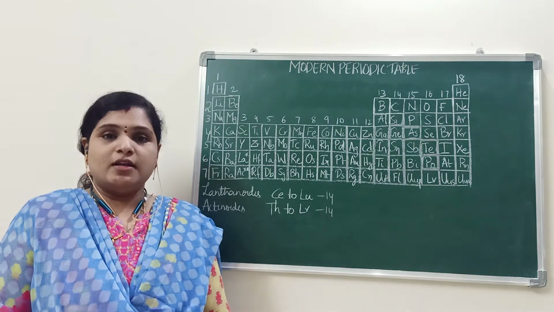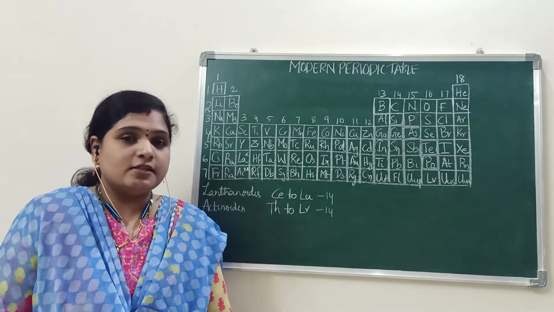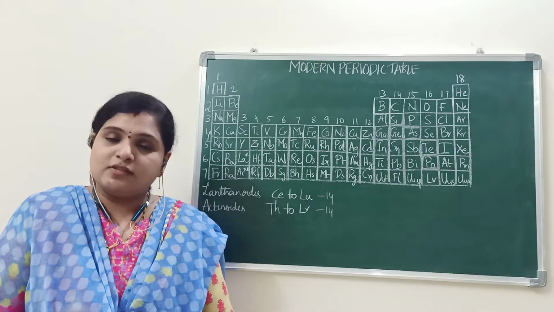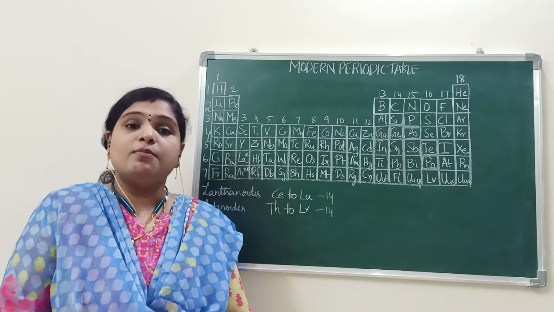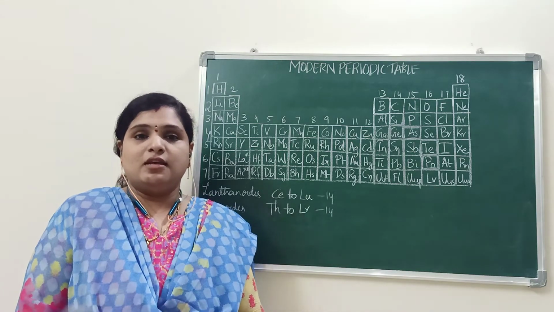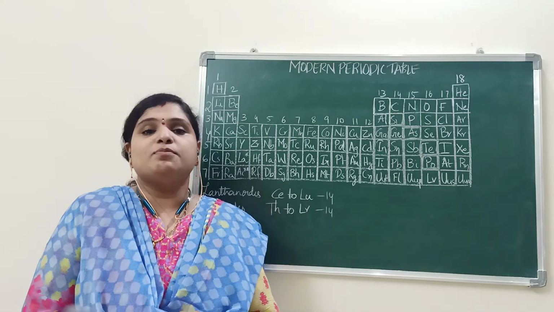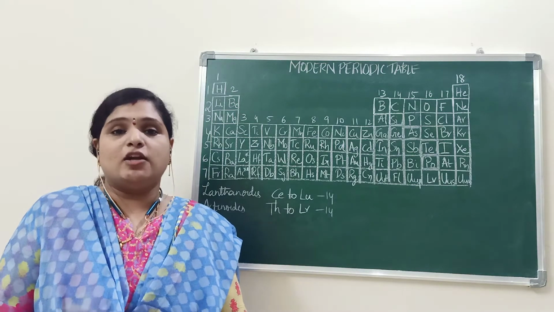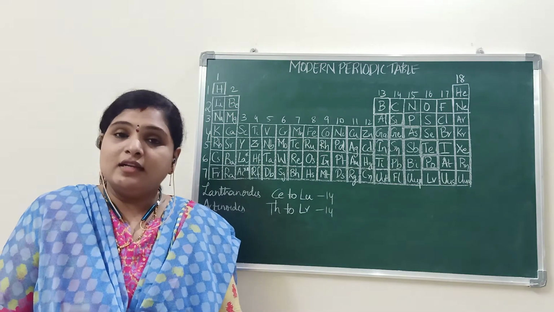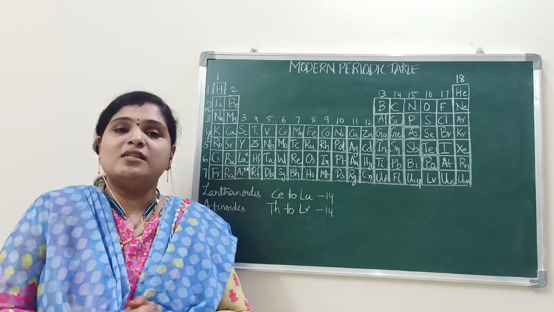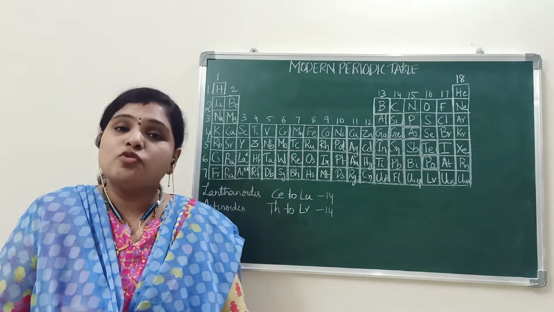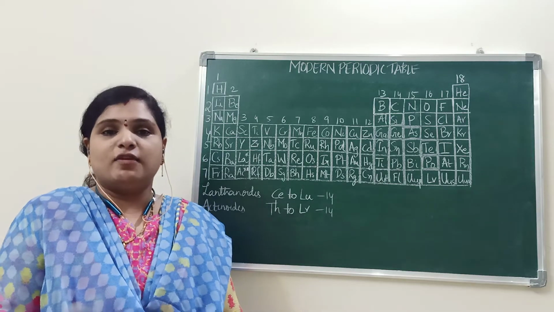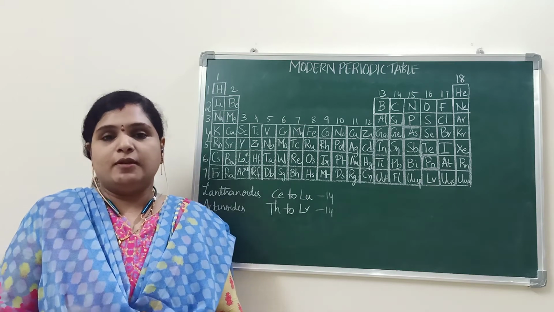So far, no one had taken atomic numbers into consideration. Whatever classifications we have seen so far are based on atomic masses. Moseley was the first person to consider atomic numbers instead of atomic masses, and this gave the best results to classify so many elements and to overcome the drawbacks identified in Mendeleev's periodic table.